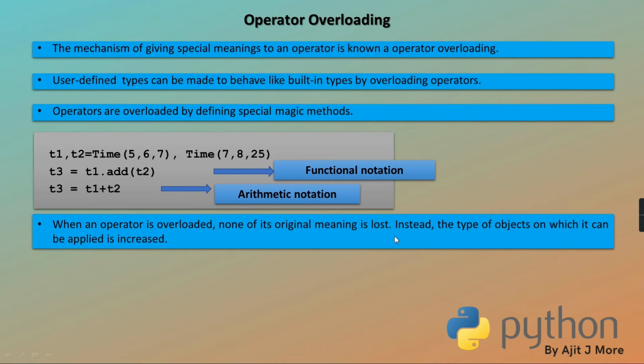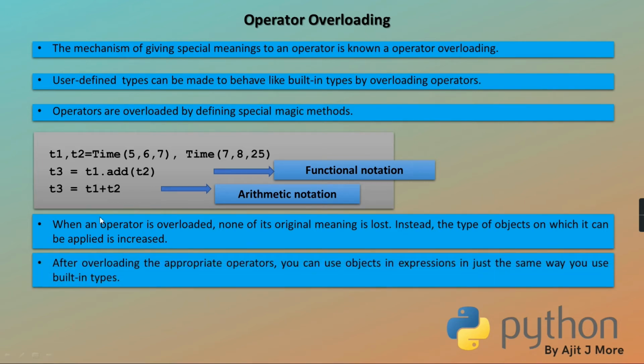So when an operator is overloaded, its meaning is not lost. Instead, the domain on which that operator can be applied is increased. Don't you think? Previously, the domain was integer, float, boolean, complex, string, on which that operator was applied. Now the domain has increased. You can apply it on time, on date, on pizza object, on stack object, on burger object. So you can apply that operator on more classes of objects. The meaning is not lost, but the domain on which the operator can be applied is increasing.